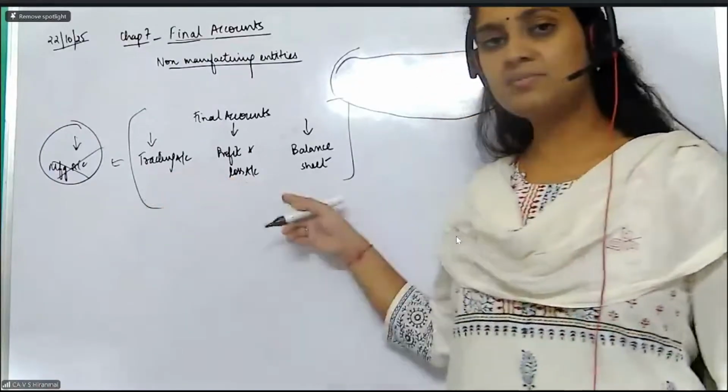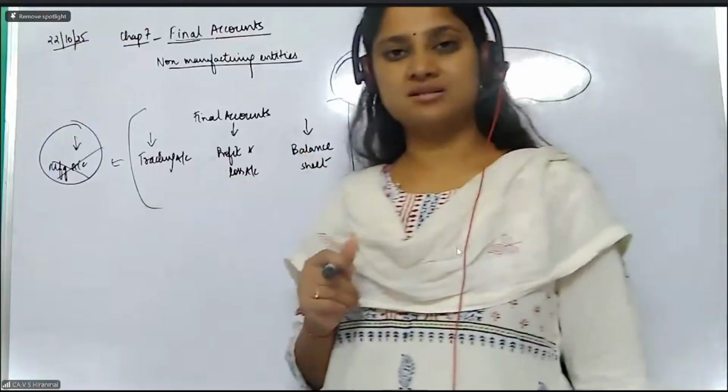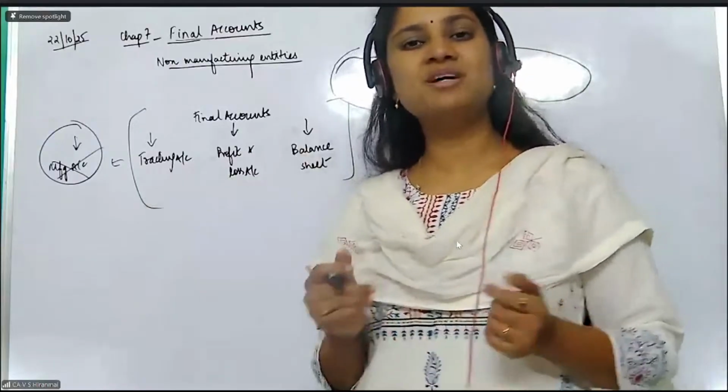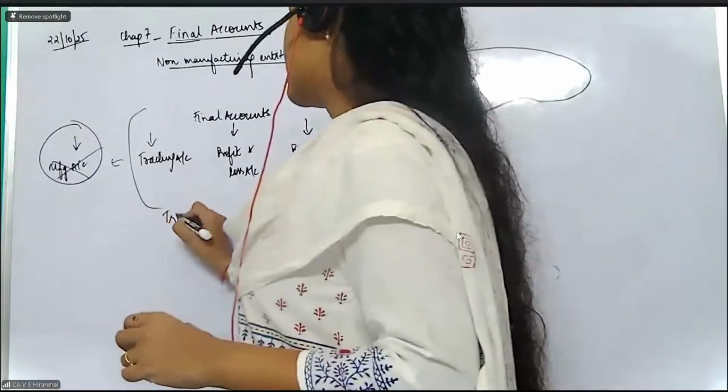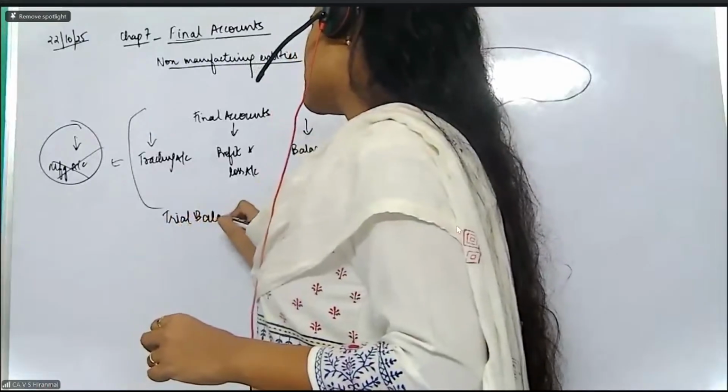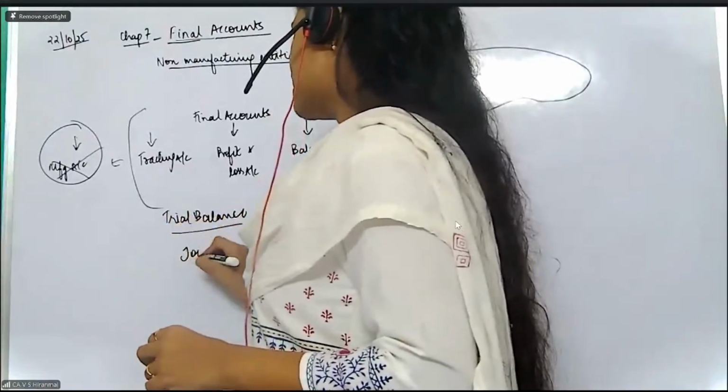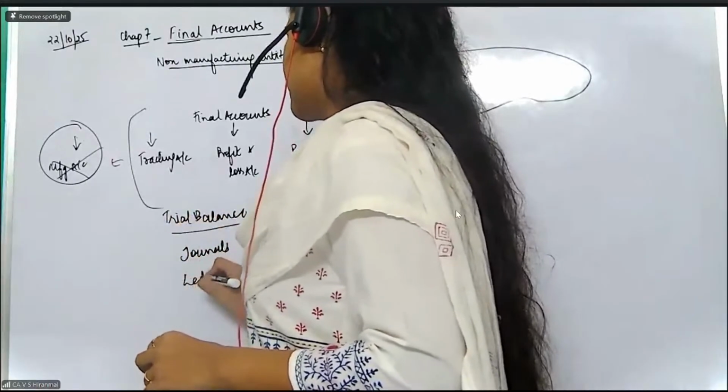So madam, to prepare all this, what is the base? I have to take the information from somewhere, no? Yes, that is your trial balance. In the accounting process you would have studied: the first step is your journals, the next step is your ledgers.